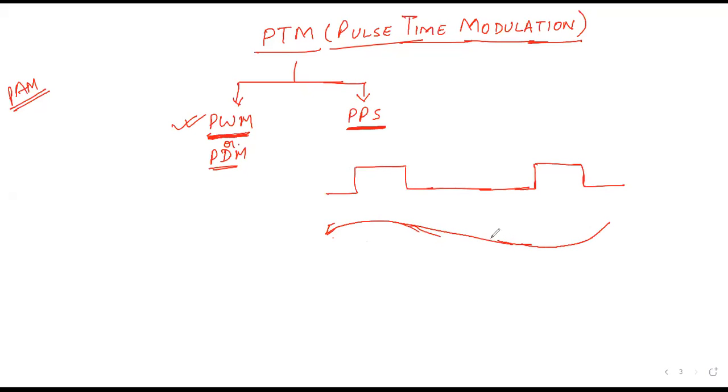Okay, so what you can see here is that this is the simple pulse under which we have to modulate the signal. So this is the modulating signal.